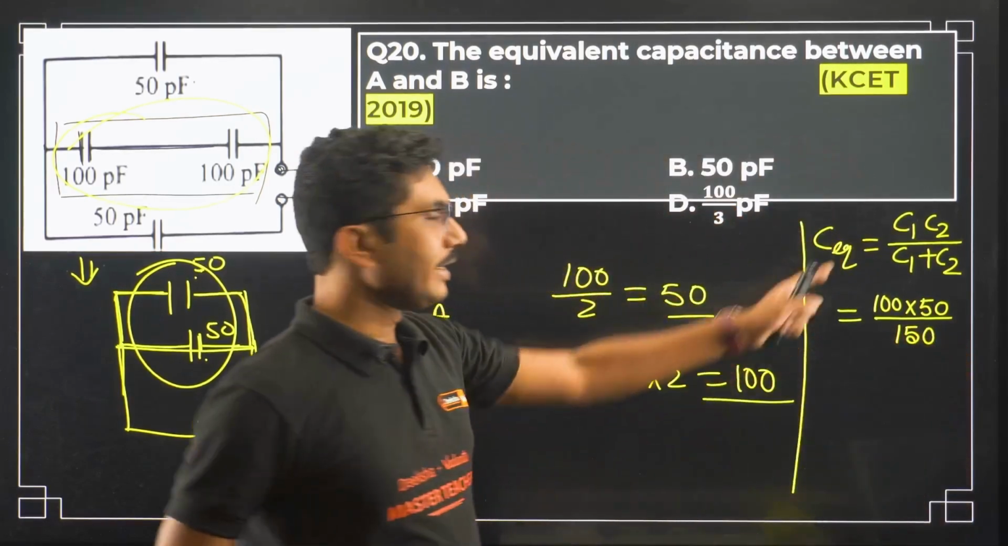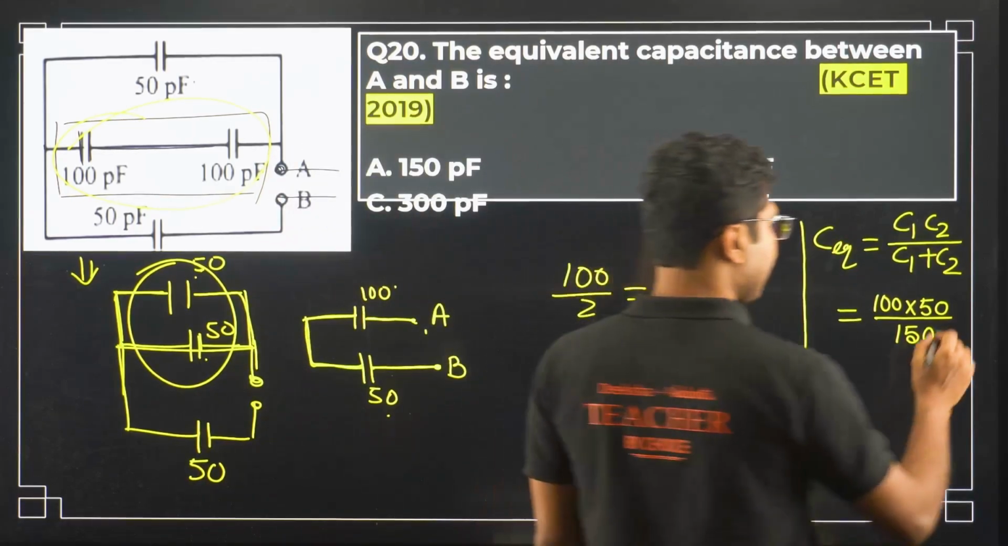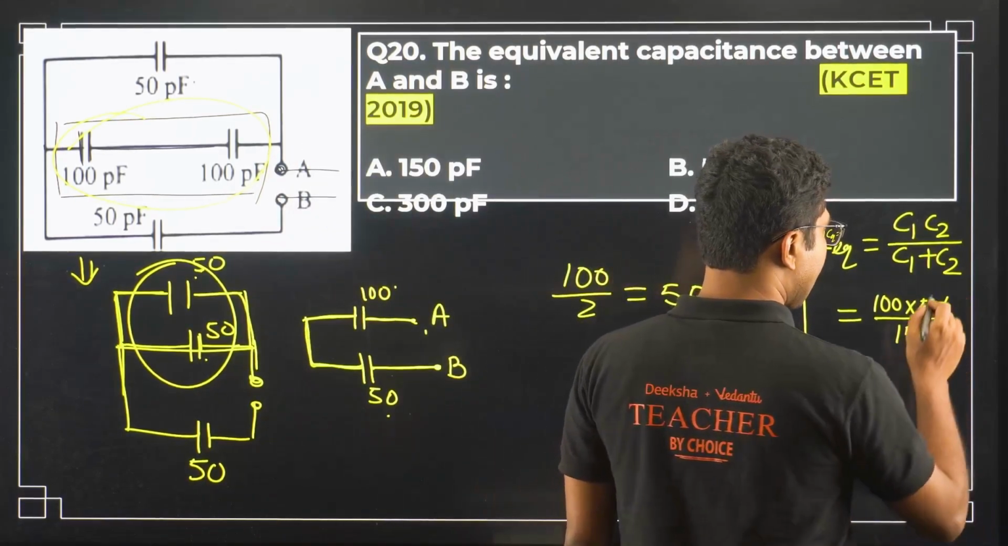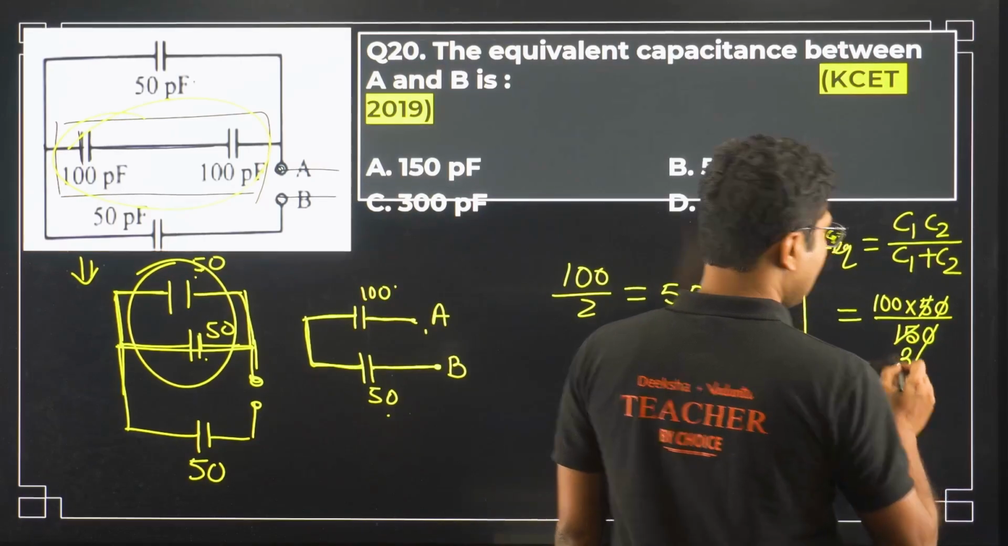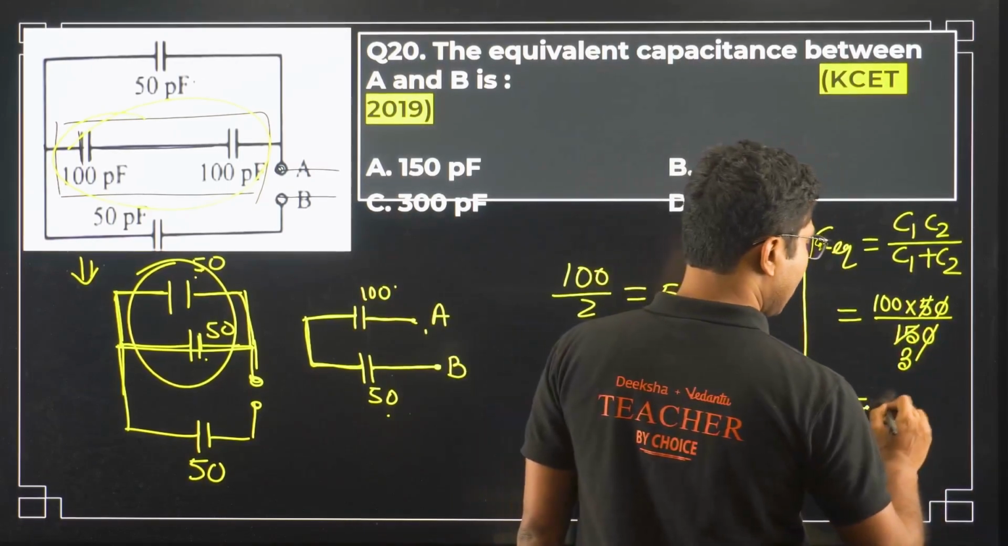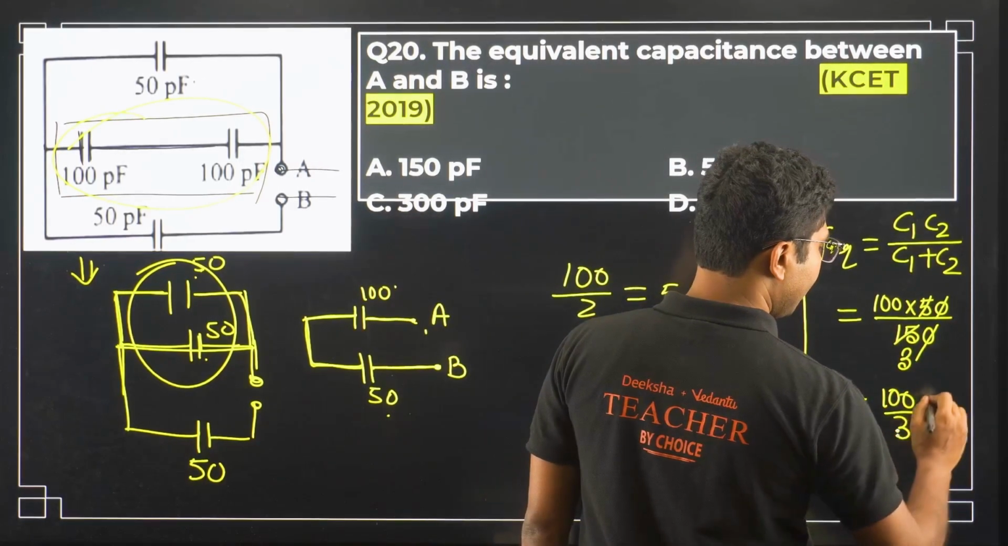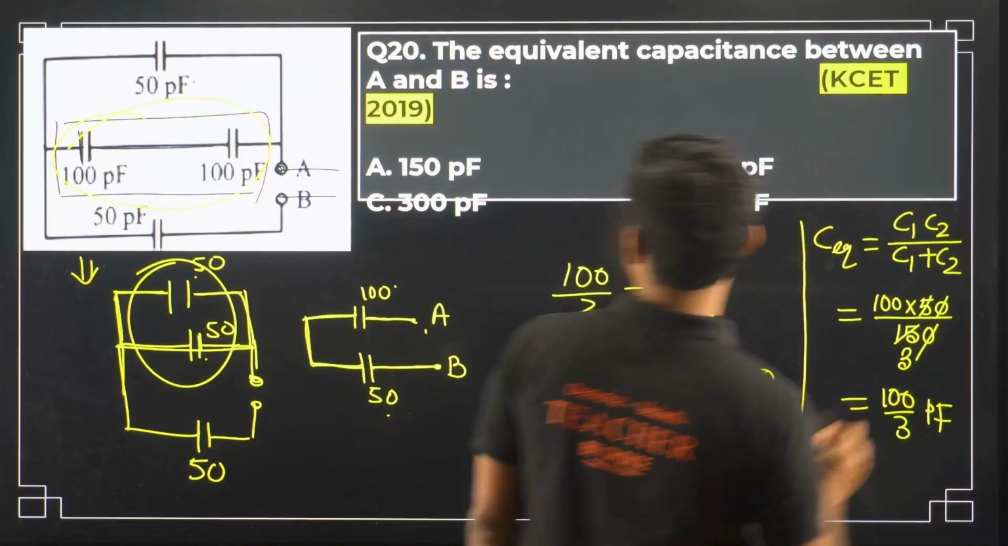so 100 into 50 divided by 150. So 50 cancels, 3 5s are 15, so it will be 100 by 3 picofarad. Picofarad, right, or microfarad?